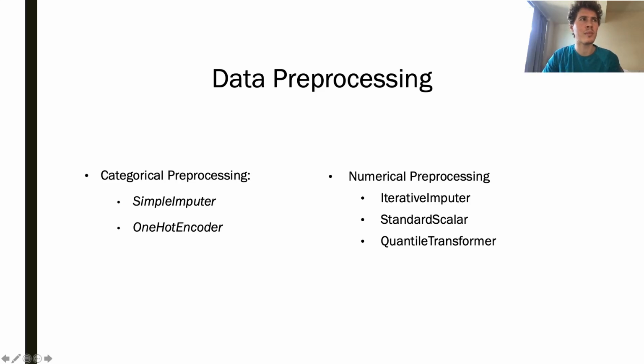Now, for data pre-processing, I set up these steps for at least the categorical. I clumped the nominal and ordinal groups together, primarily because I didn't see that one-hot encoding wasn't able to capture all the information, and it didn't impact my metric by dividing the ordinal categories into their own ordinal pre-processing steps. My first step here, however, was to use a simple imputer in which I imputed the value missing. Note that a lot of people, and there's no right or wrong answer, impute maybe the most frequent instead for categorical data. This is a good method.